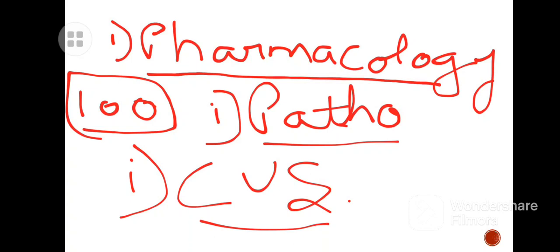Autocoids means in that you will learn some of the histamine drugs, a very important topic. Clear? After that you go for the general mechanism of action in pharmacology. Take all drugs.